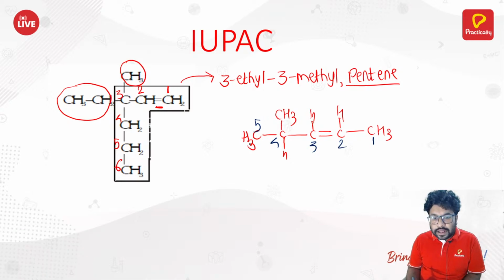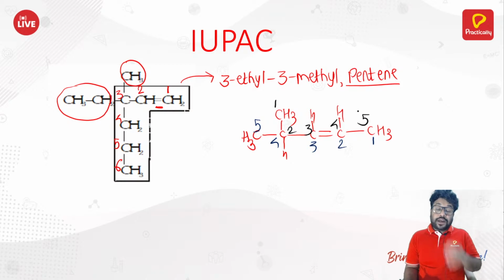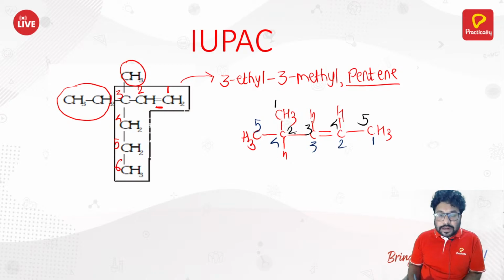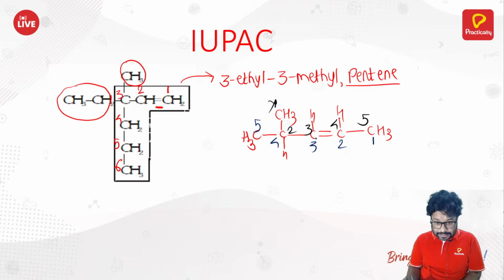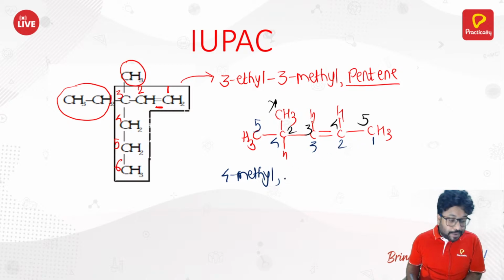What is the second way? The second way would be 1, 2, 3, 4, 5. Now, when you go by this black colored way, the double bond is coming at the third position. But when you go by this blue colored numbering, the double bond is coming at the second number. Therefore, this numbering is wrong and this blue color numbering is right. Now, why did I bring this? Let me tell you. At the fourth position, you got a substituent. That is fine, that you also know. 4-methyl, comma.